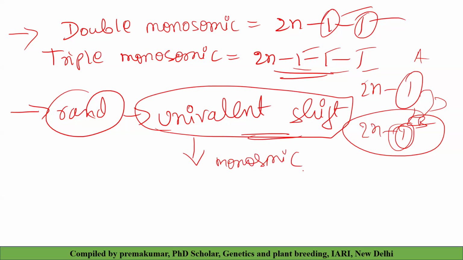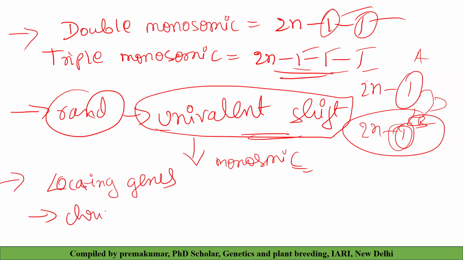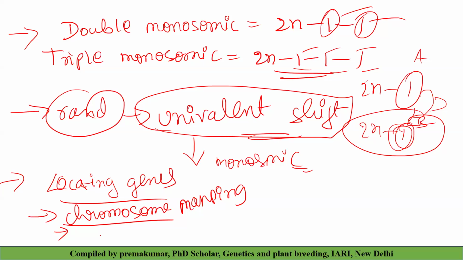Please remember this. Then what is the application of monosomics? It can help in locating the genes and helps in chromosome mapping. Writing is very difficult. We will discuss how we can map the chromosome by using this. Then physical mapping that we can do. This is about the monosomics.